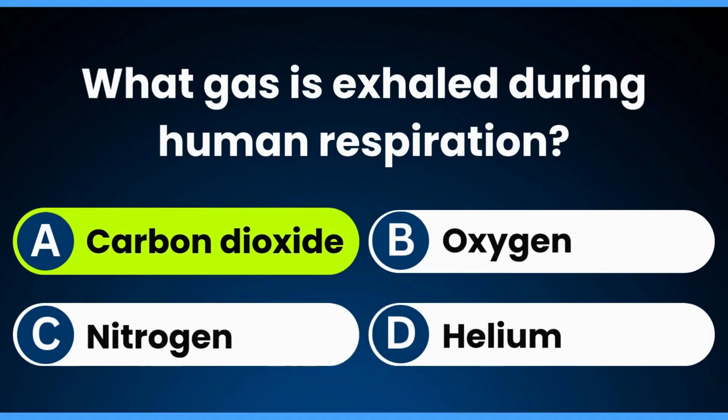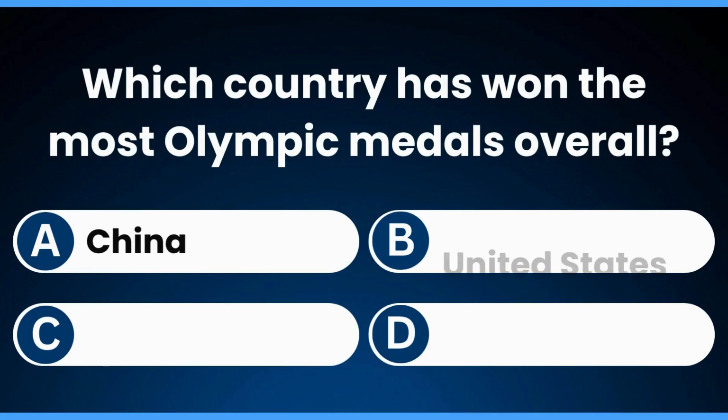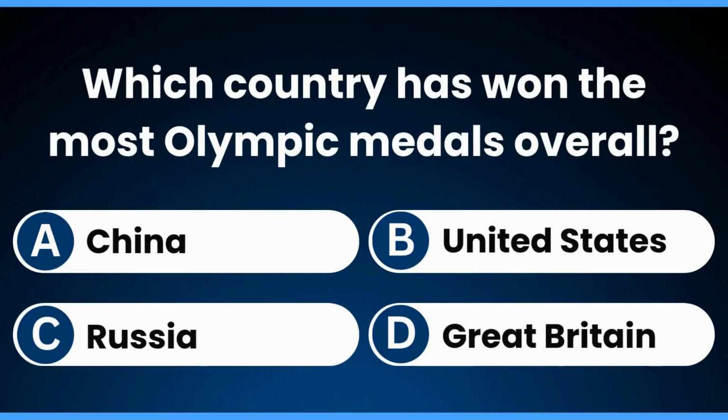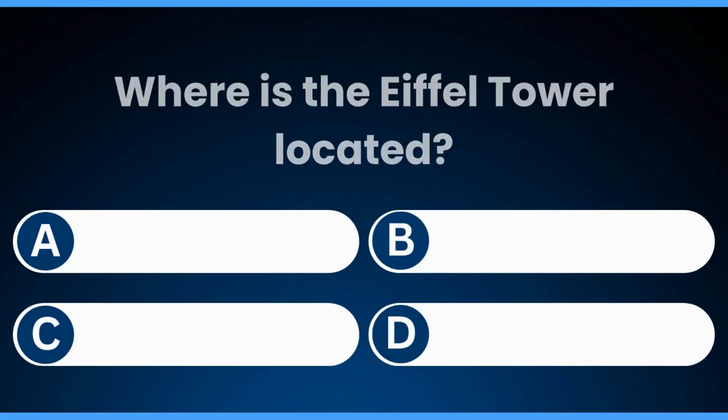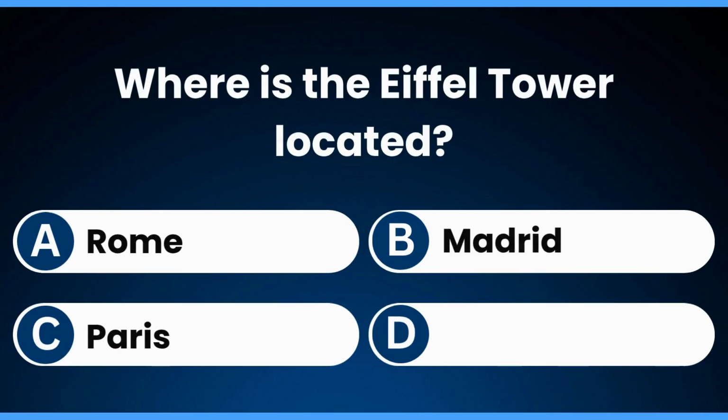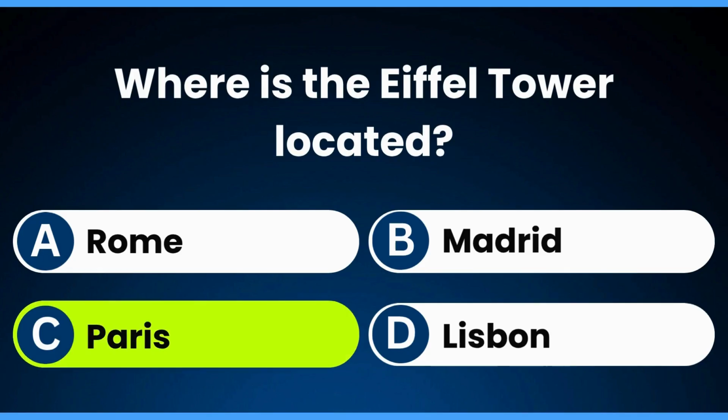Carbon dioxide. Which country has won the most Olympic medals overall? United States. Where is the Eiffel Tower located? Paris.